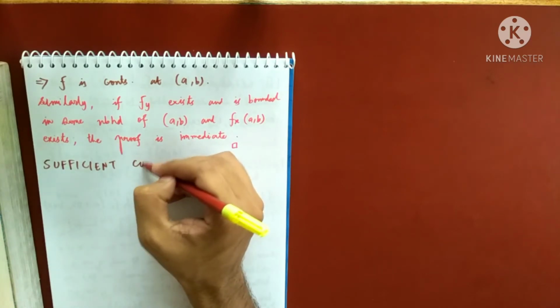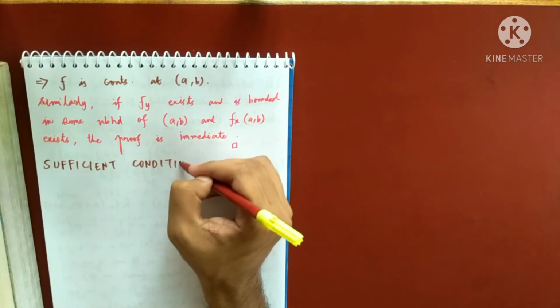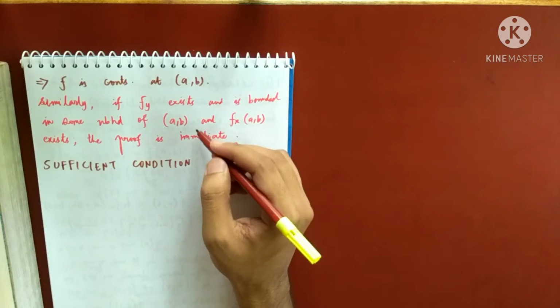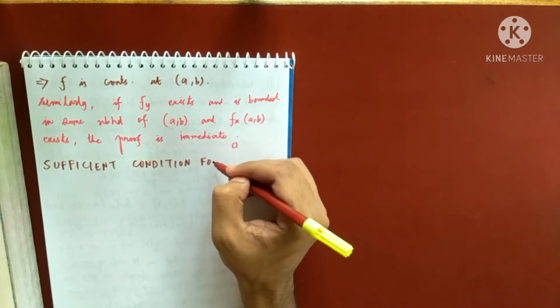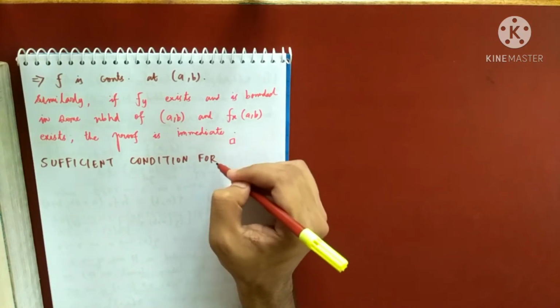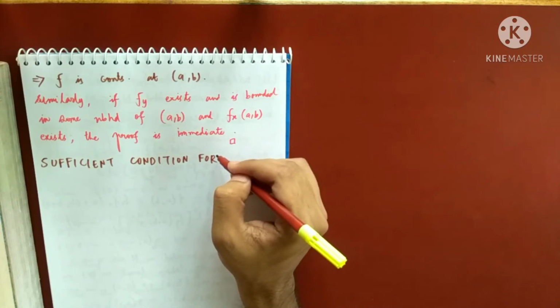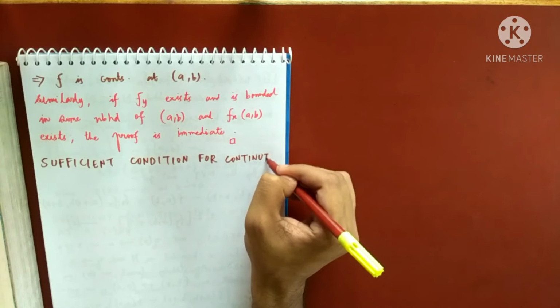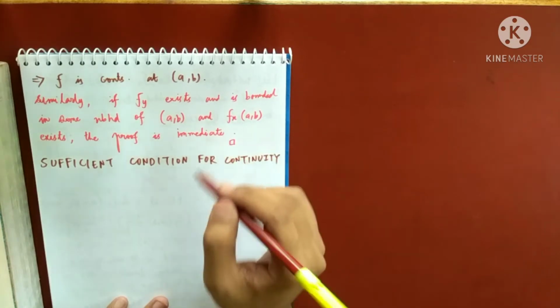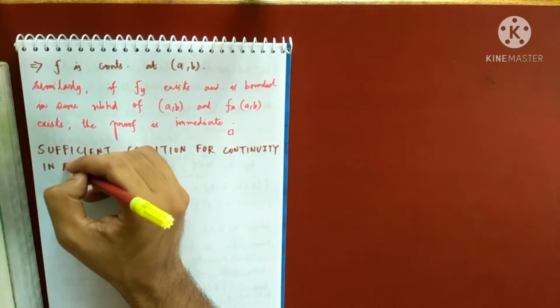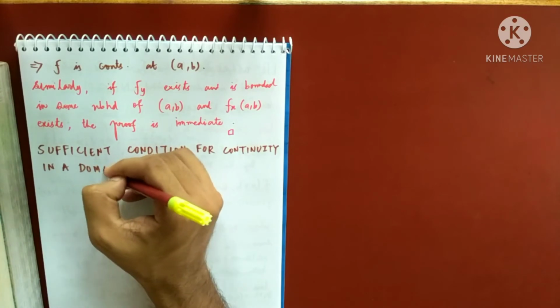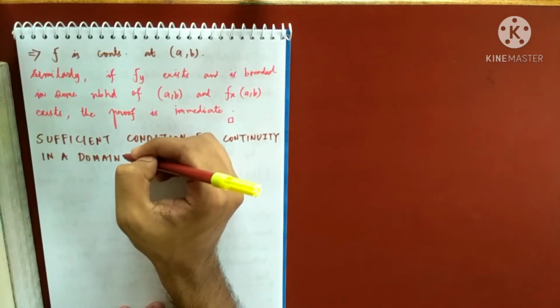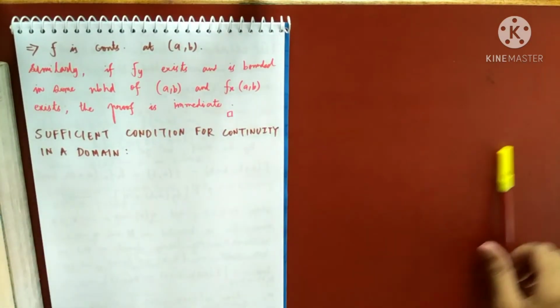Sufficient condition for continuity in a domain. So I did it for a point, now the sufficient condition for continuity in a domain. So what is the sufficient condition for a function to be continuous in the whole domain?